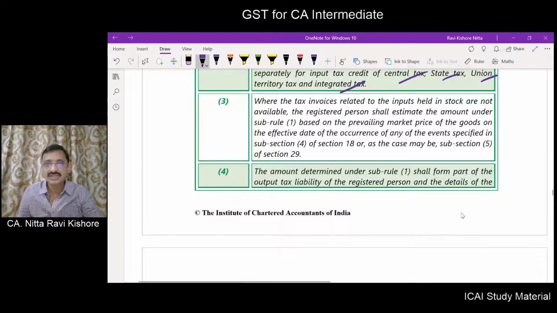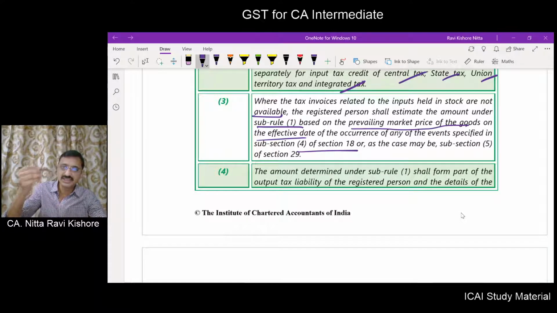Where the tax invoices related to the inputs held in stock are not available, the registered person shall estimate the amount under sub-rule 1 based upon the prevailing market price of the goods on the effective date of occurrence of 18(4), that is becoming a composition dealer from a regular dealer, or cancellation of registration.